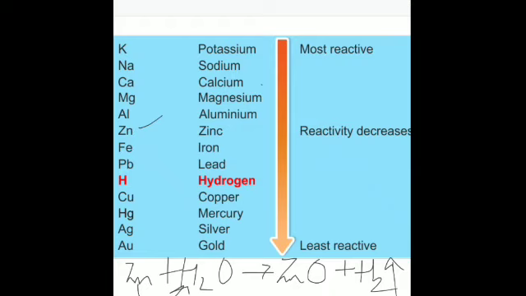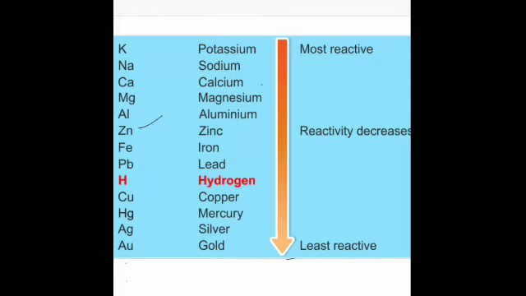So this is the position of hydrogen in the activity series, and this series helps to do the comparative study of metals in terms of their reactivities. Is it clear? So this is the reactivity series of metals in which potassium is the most reactive and platinum is the least.